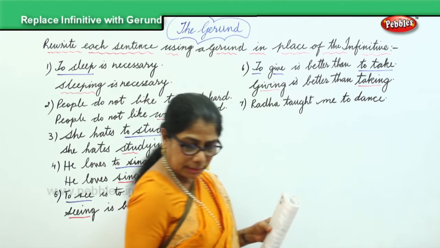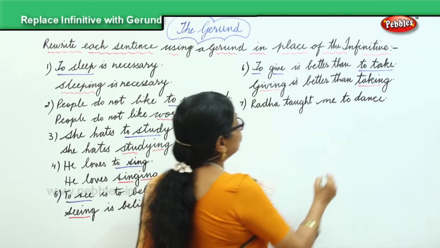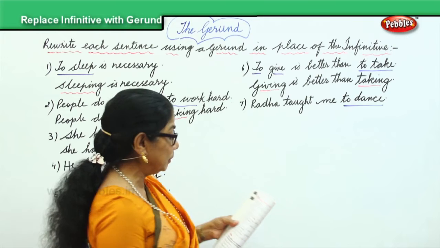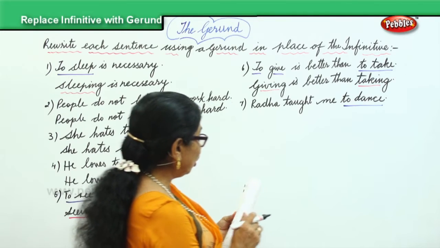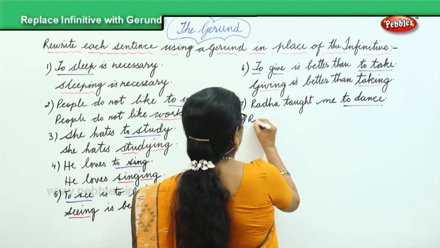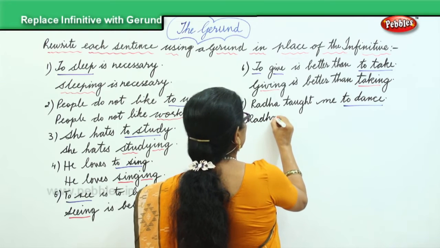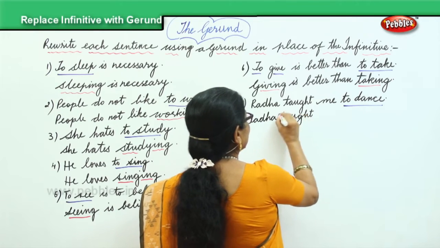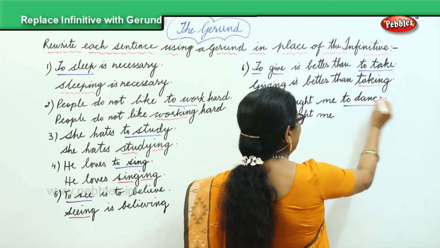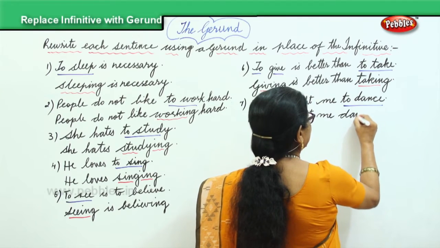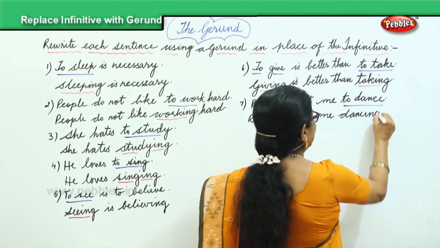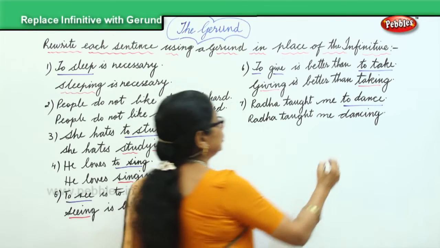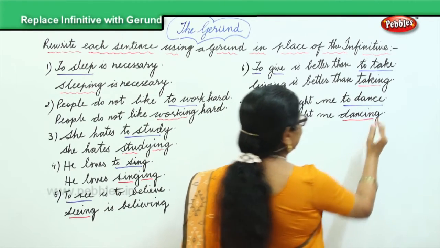To dance is an infinitive, and we're going to change to dance into a gerund, and it becomes, you can say, Radha taught me dancing. So we change that into a gerund, dancing.